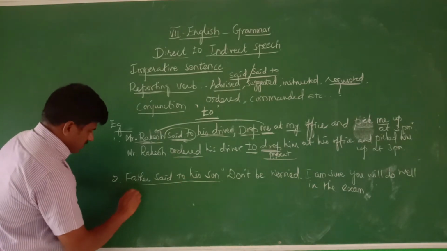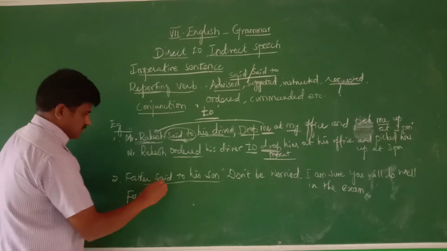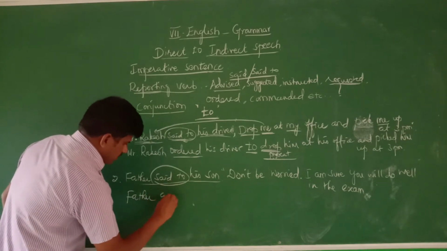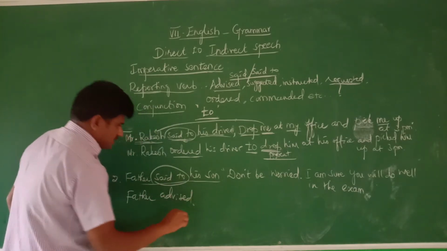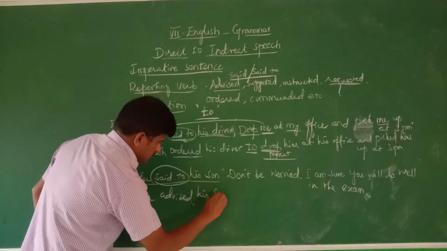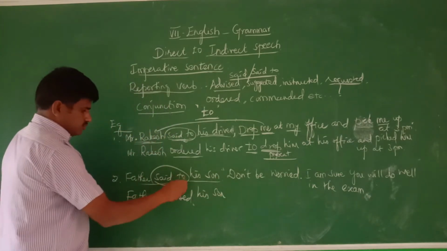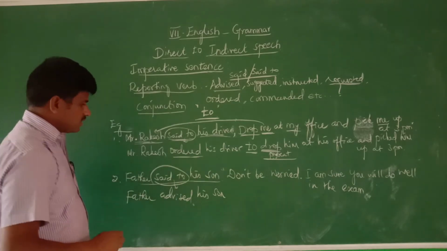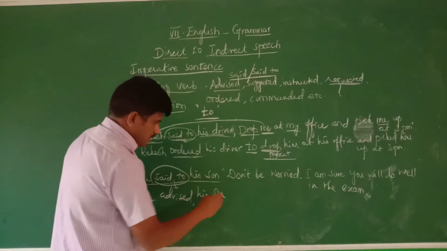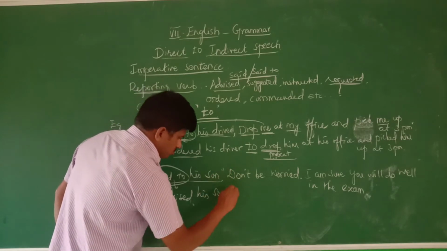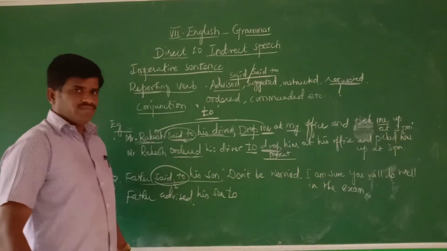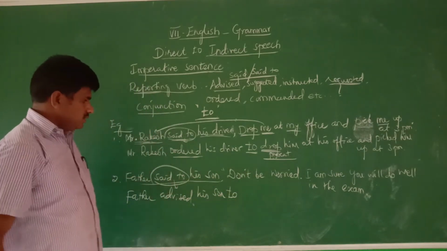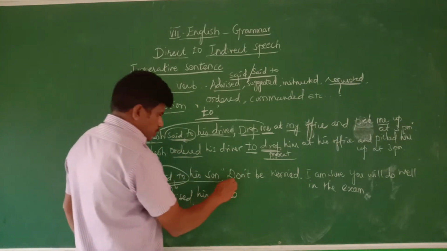We have to change "father said to." This changes into "father advised his son." Keep in mind that "to" should not be used; "said to" is changed into "advised." That's all. Father advising his son. Don't use the comma. By removing the comma and double quotation, we use a conjunction word. Actually, this word connects the reporting and reported parts.